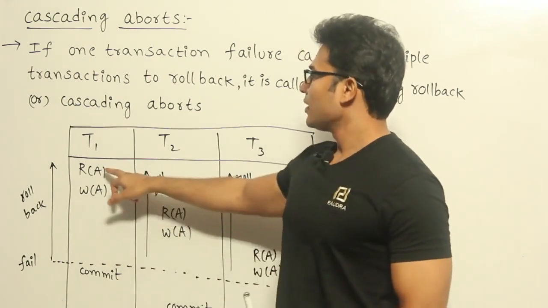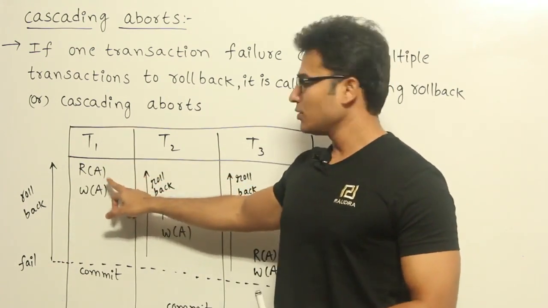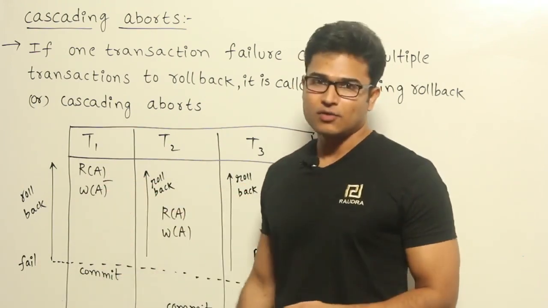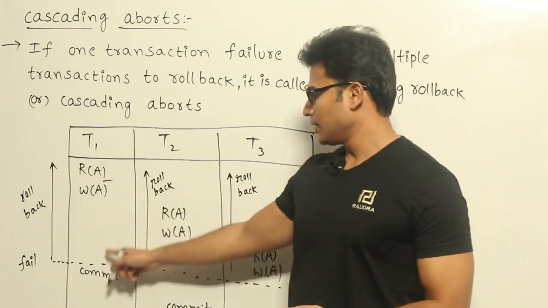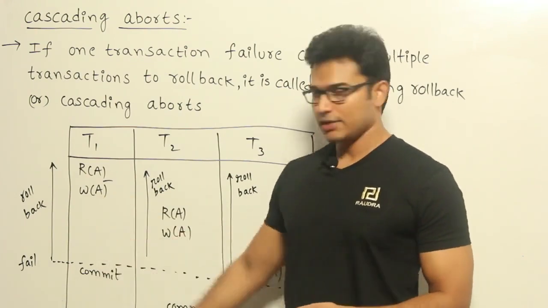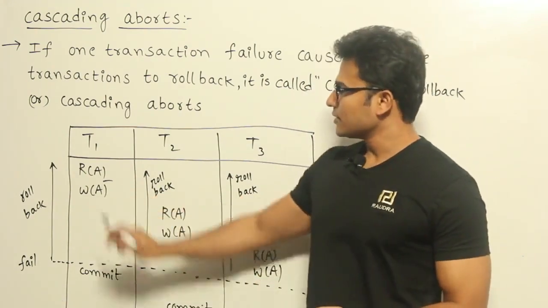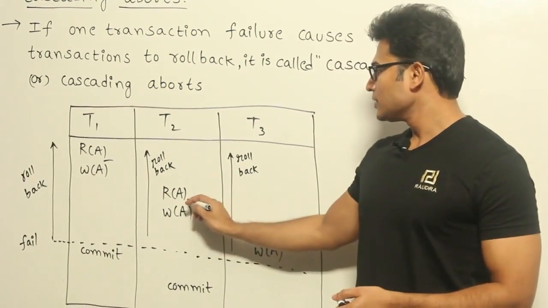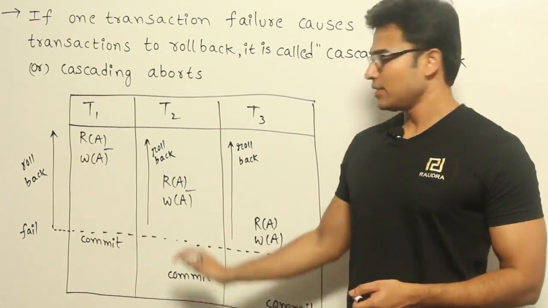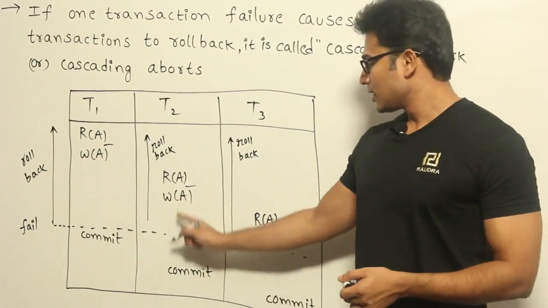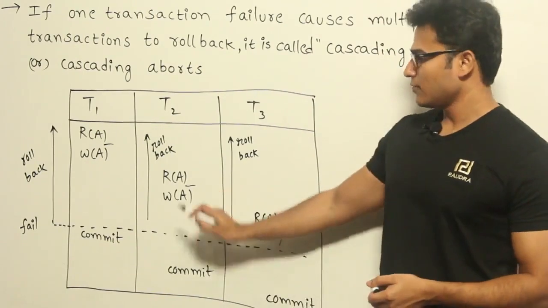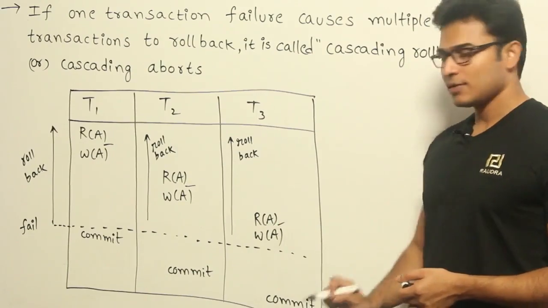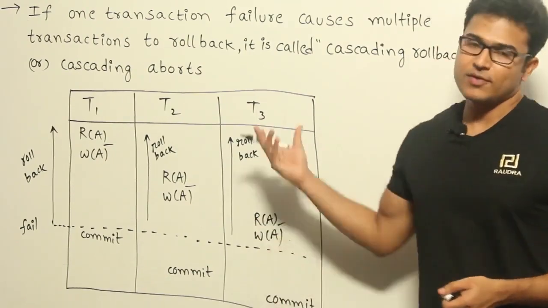Now let us say T1 is reading the value of A and then doing something here, right? And then it is going to write the value of A, but it didn't commit it. Before it is getting committed, whatever value T1 has written, T2 is reading it, and then T2 is doing some modifications on A and then writing it, but then it didn't commit it, right? Now whatever value is written by T2 is read by T3, and it has done some modifications and it also has written the value there, right?